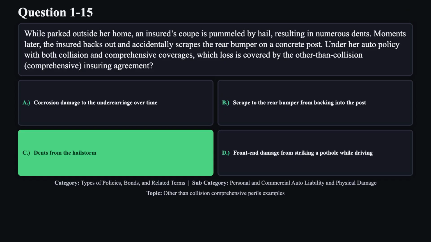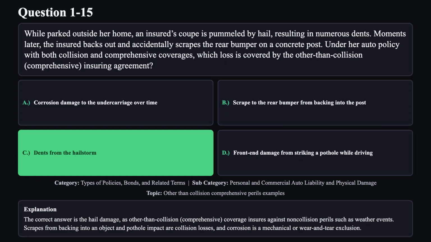The correct answer is C. The correct answer is the hail damage, as other than collision, comprehensive coverage insures against non-collision perils, such as weather events. Scrapes from backing into an object and pothole impact are collision losses, and corrosion is a mechanical or wear and tear exclusion.